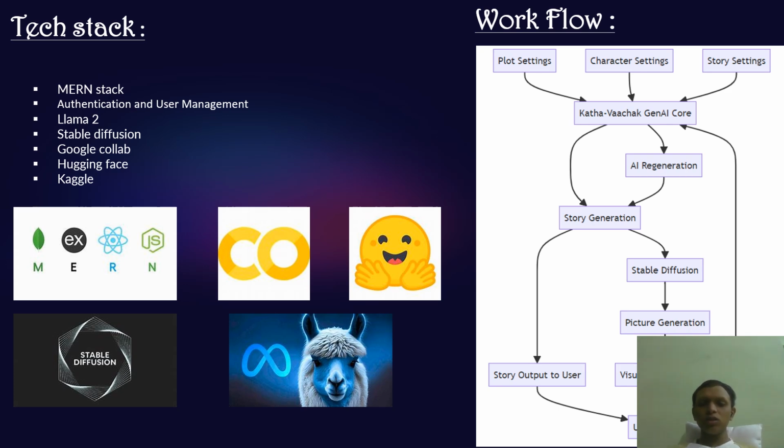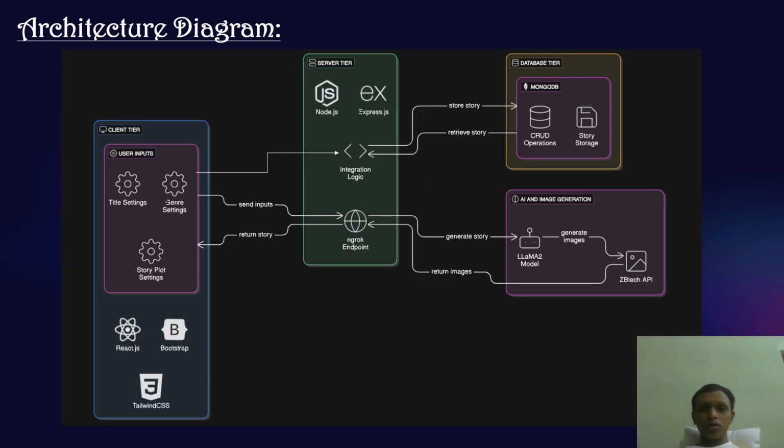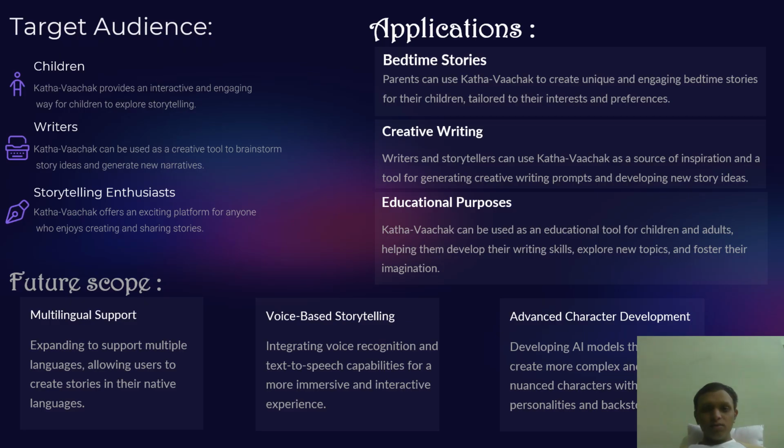This is the flowchart of our project. This is the architecture diagram of our project, where we include the front end and API calls to the back end and AI models, integration, everything. These are the applications of our project, and the target audience will be children, writers, and storytelling enthusiasts, etc. The future scope will be voice-based storytelling, advanced character development, etc.